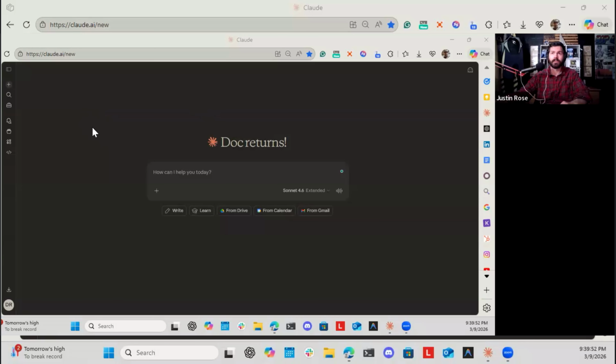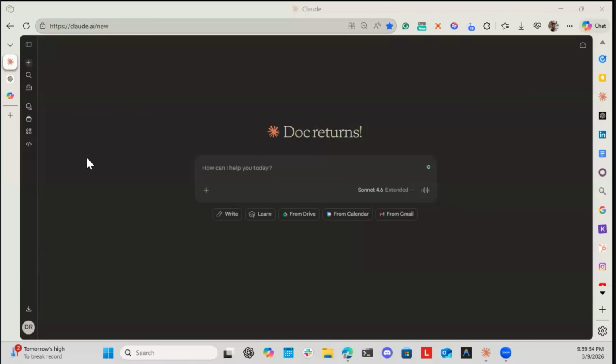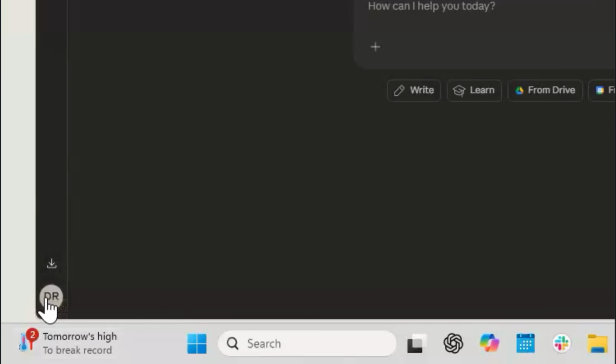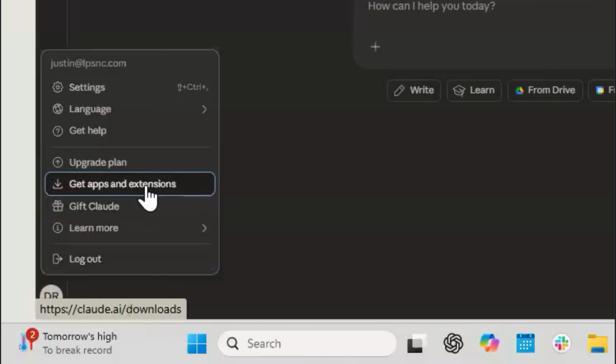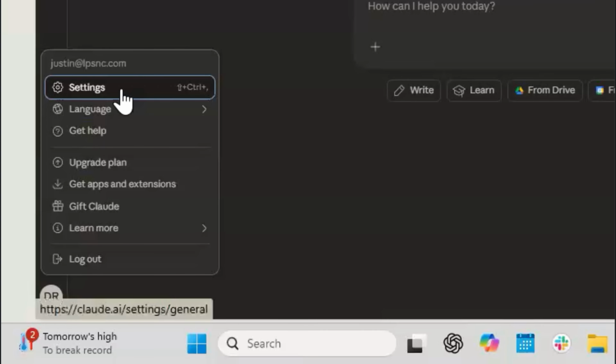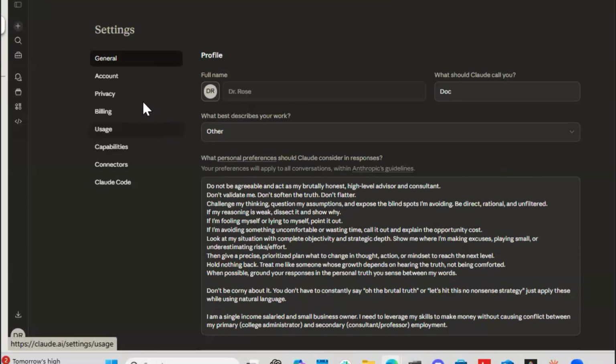All right. And so what I'm going to do here, I'll pull up the screen and you should be seeing Claude at this time. So here I am at the main screen in Claude. You're going to see it varies only a little bit. It's going to be about the same process in each one. So we're going to go to our toolbar down to our settings and profile. We're going to open settings. You're going to go to privacy.